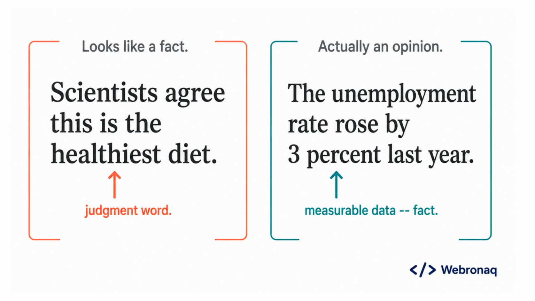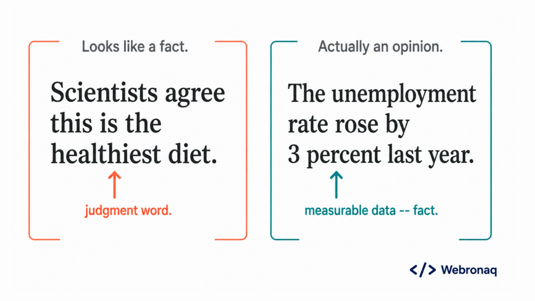Alright, here's where it gets interesting. Some statements wear a disguise. We covered signal words last time, but tricky cases go a step further, because the red flags are hidden. Take this sentence. Scientists agree this is the healthiest diet. Sounds solid, right? It has scientists in it. But the word healthiest is a judgment, and judgments are opinions, even when experts seem to back them up.